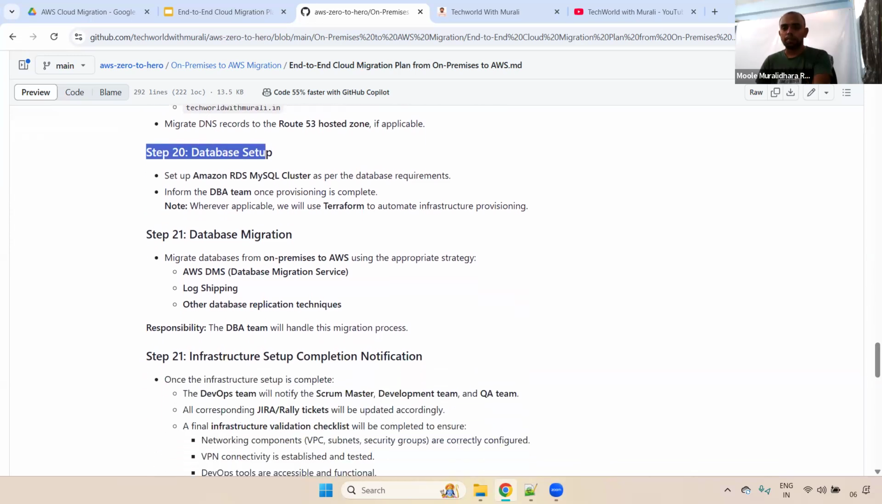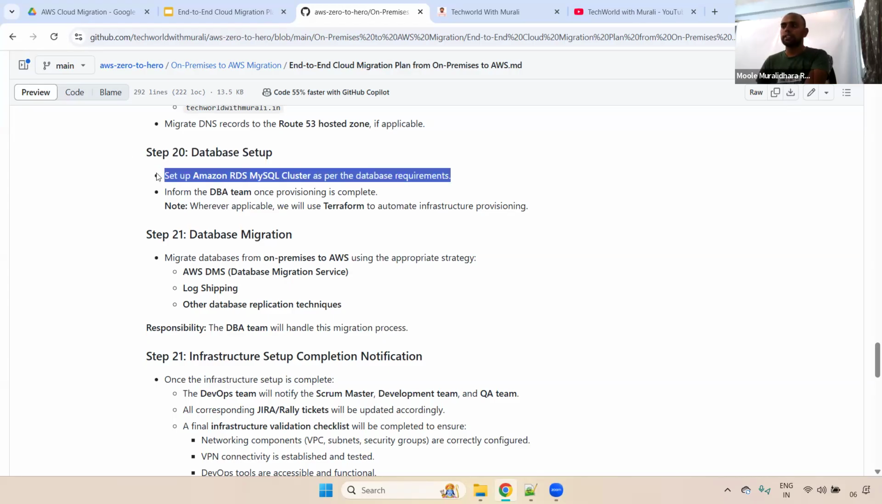Coming to the database setup. When you are migrating applications, as I said, microservices, monolithic applications, and the database. In on-premises, as I said, we have MySQL. So now we need to migrate that MySQL from on-prem to cloud. In cloud, if you go with RDS, we can use RDS MySQL. So for example, we are going with RDS MySQL. As a DevOps engineer, you need to set up the RDS MySQL cluster. Once it is done, everything's done.